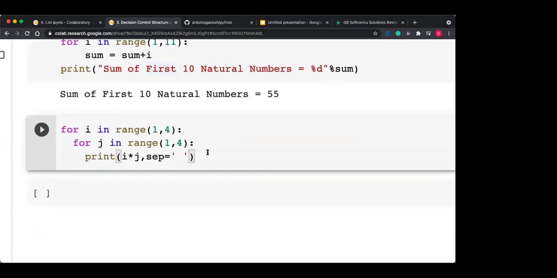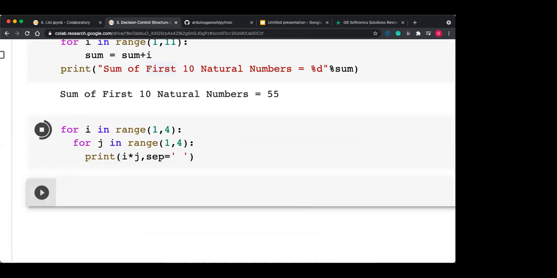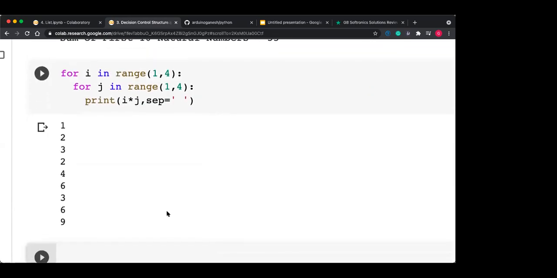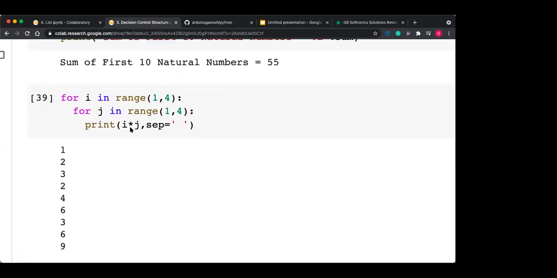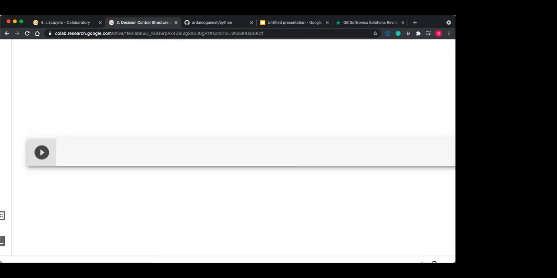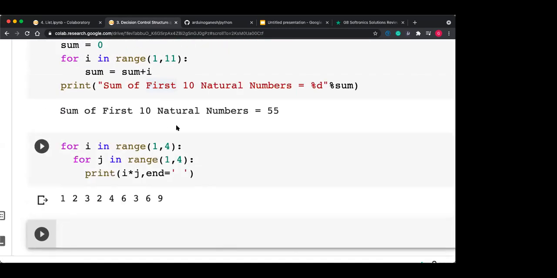Now you can also write a loop inside a loop, that is called a nested loop. You can write the loop inside the loop. Nesting of loops can be done like, for example, print i into j, every time I multiply i with j, and here end should be equal to space.